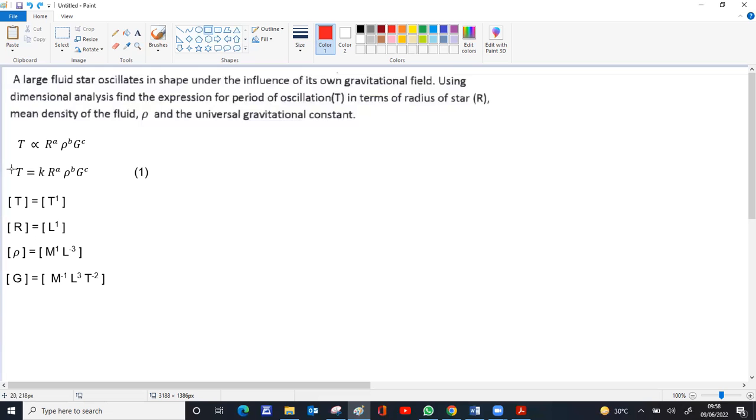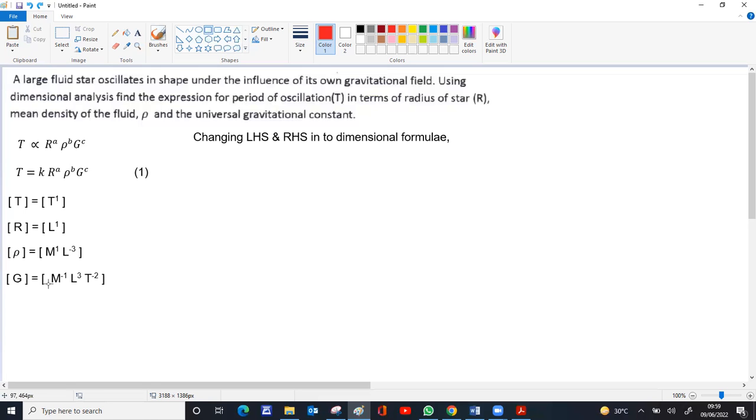After getting these, the next step is to substitute the dimensions on the LHS and RHS. So T becomes T raised to 1. K will go because it has no dimensions. R raised to a becomes L raised to 1, whole raised to a. Rho raised to b becomes M raised to 1, L raised to minus 3, whole raised to b.